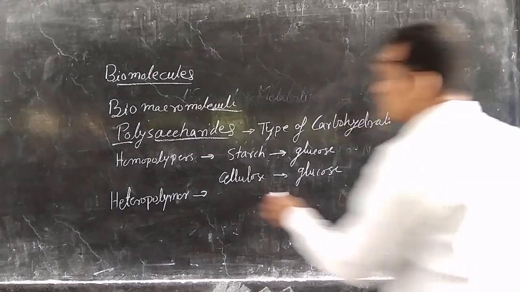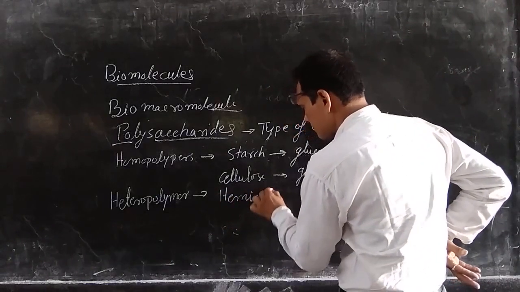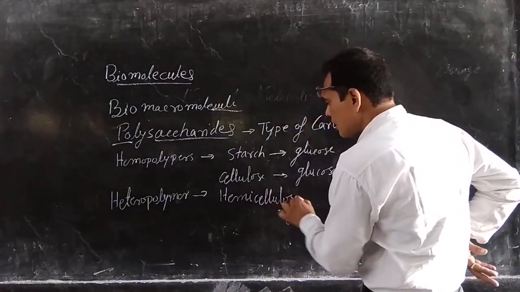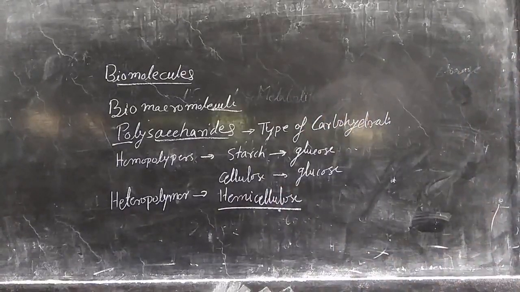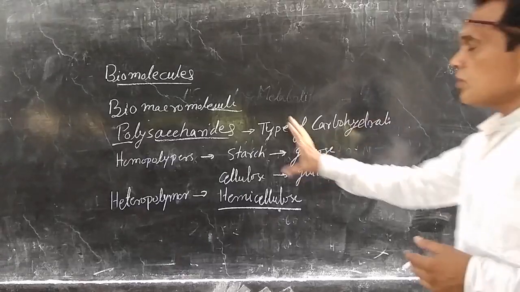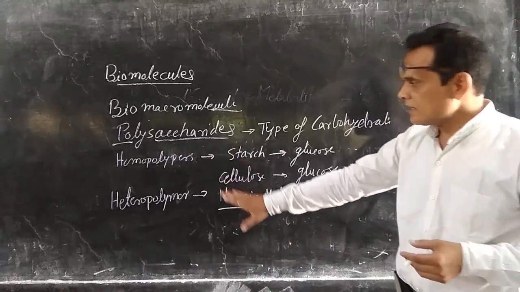Just like hemicellulose. Hemicellulose is made up from not one monosaccharide, but more than one type of monosaccharides. So we categorize them in two categories: homopolymers and heteropolymers.